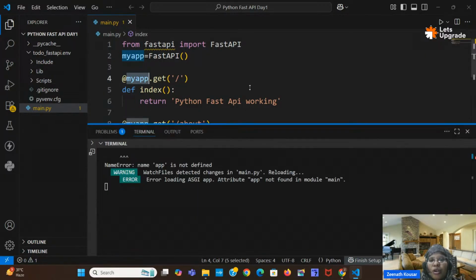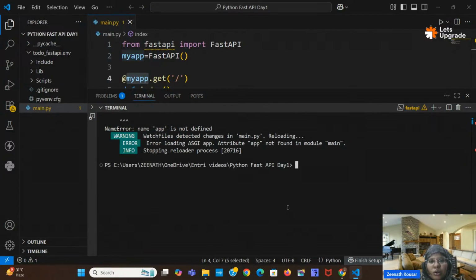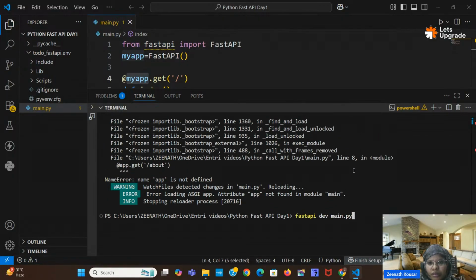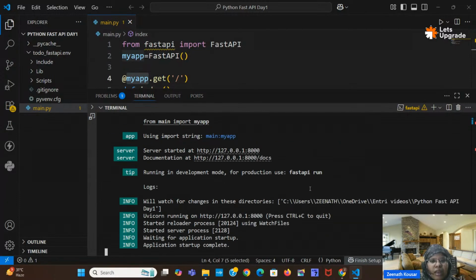But here, my server is not in the running condition. It is saying that app is not defined. Why? Because I did Control C. We used fastapi dev main.py, so I will rerun it again. After rerunning it is working. It is taking main colon my app as the variable, and it is running.